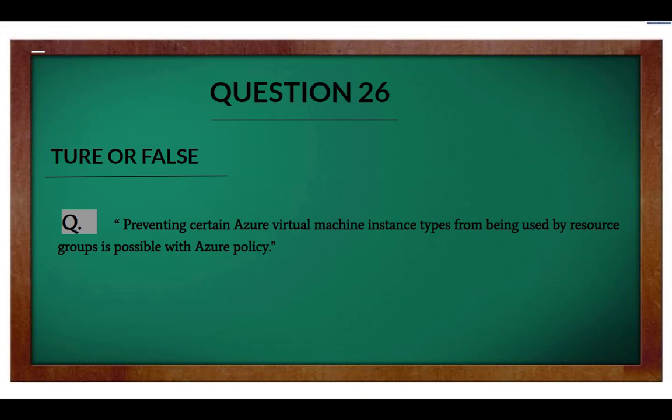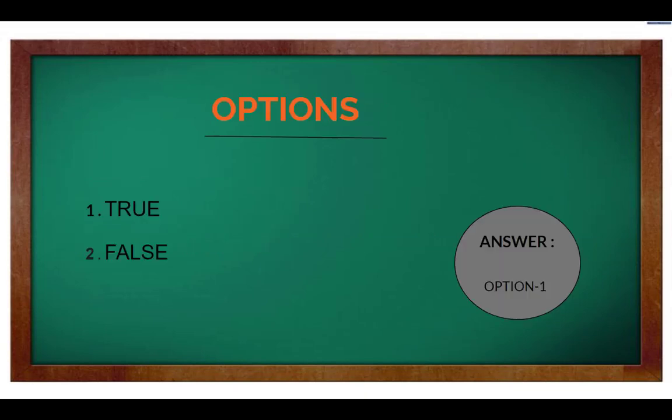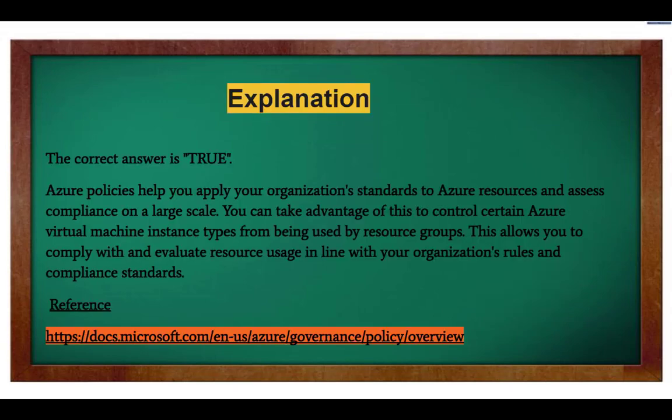Question 26. True or false? Preventing certain Azure Virtual Machine instance types from being used by resource groups is possible with Azure Policy. Now here are the options. Option 1. True. Option 2. False. And the right answer is Option 1. Explanation. The correct answer is true.